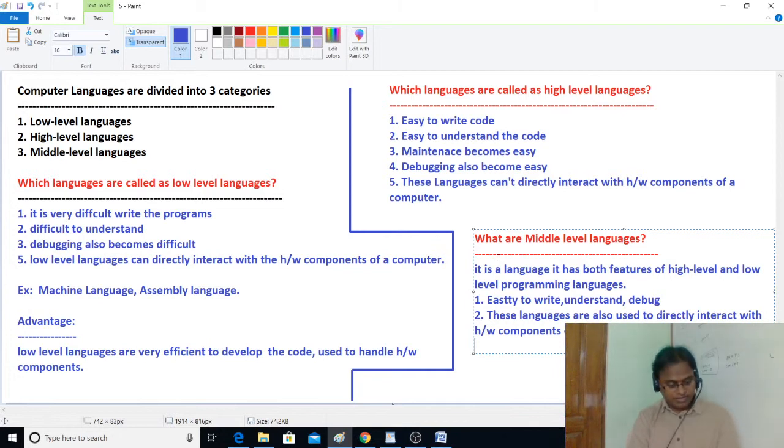We can directly interact with memory. We can directly get the address of a memory. Okay, we can directly get the address of an array, address of a variable, like that. We can directly interact with memory. We can display the addresses here if you want.